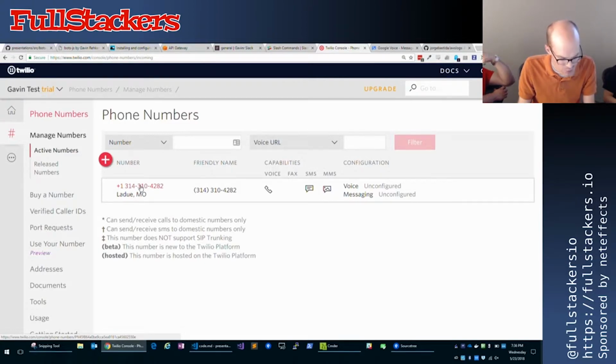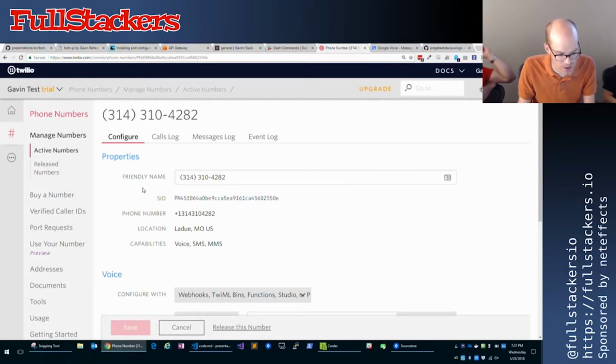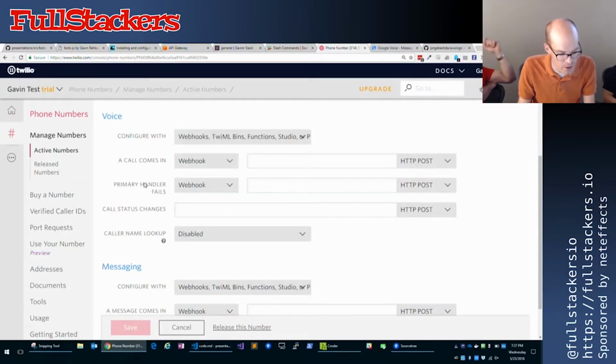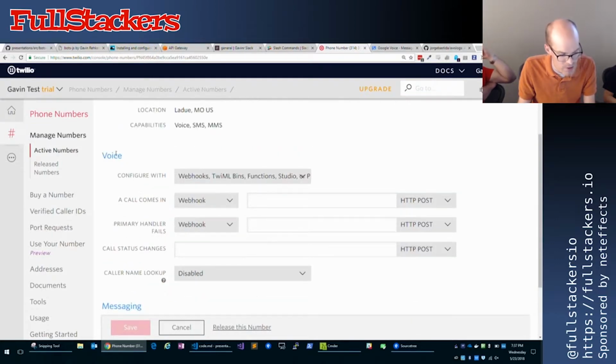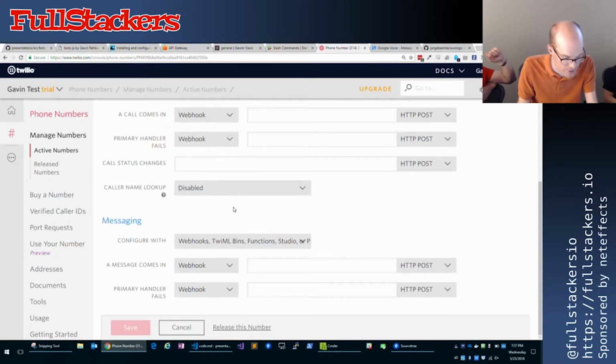But I just grabbed a random St. Louis phone number, and it verifies that you can own it and everything. But then you get all these webhooks, right? So voice, when a call comes in, call this webhook, or what we're interested in, messaging. When an SMS comes in, go ahead and call this webhook. So that's what we're going to be using here.